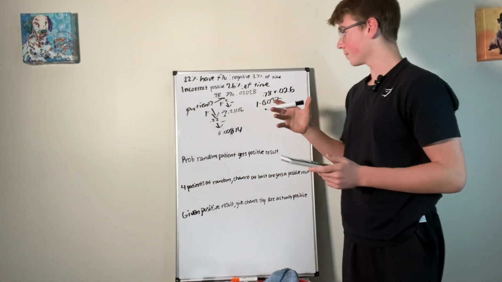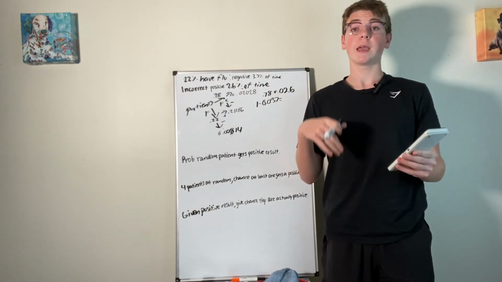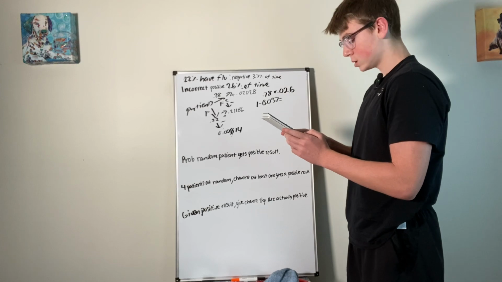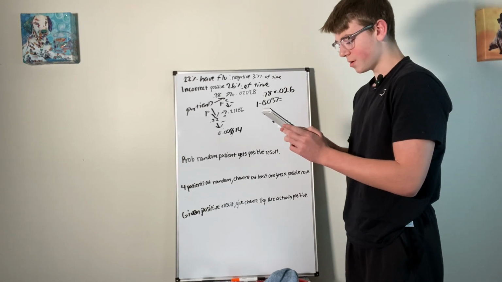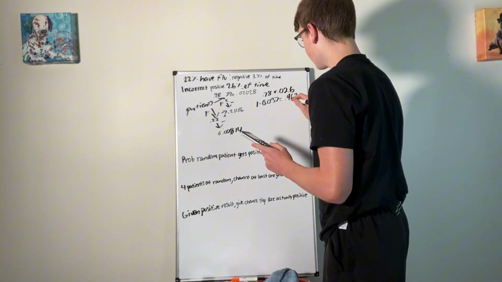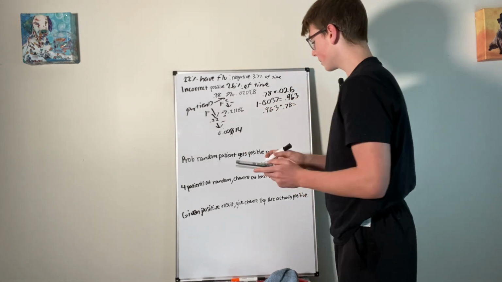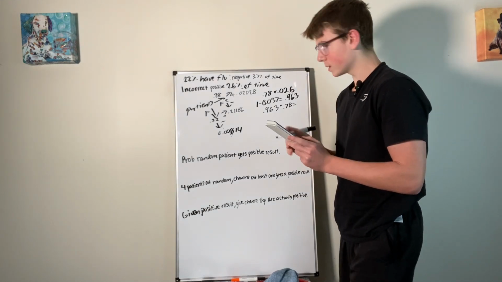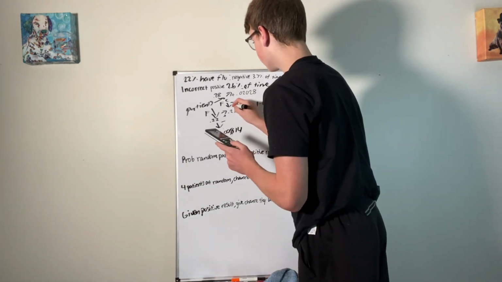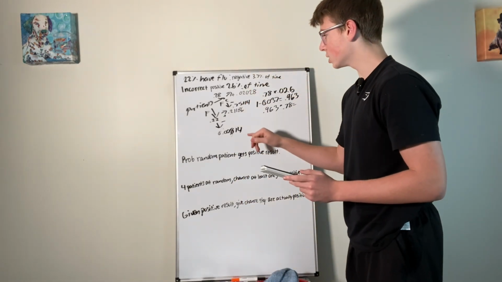Now, the chance of getting a negative for these people would be 1 minus 0.037. We're finding the complement. Well, 3.7% of the time it's negative. Then what percent of the time is it positive? It has to add up to 1 there. So this would be 1 minus 0.037. That would give us 0.963. And then if we do 0.963 times the probability they don't have the flu, 0.78, this would give us 0.75114.